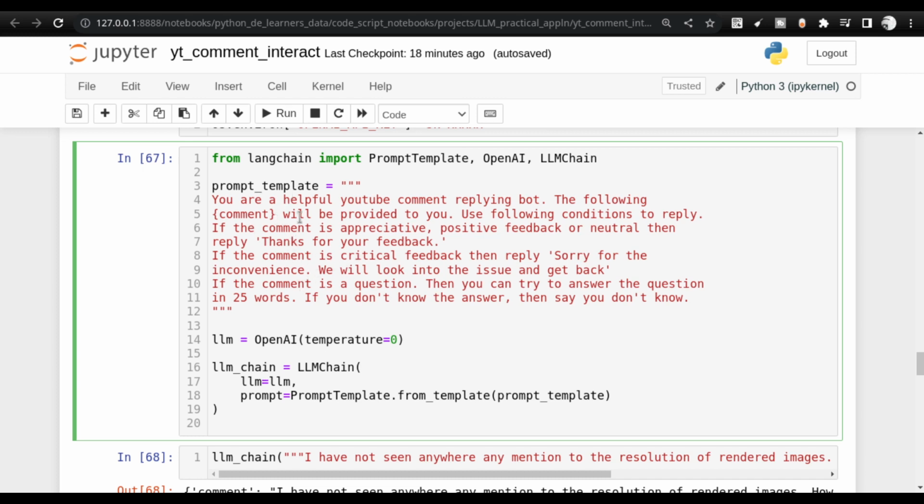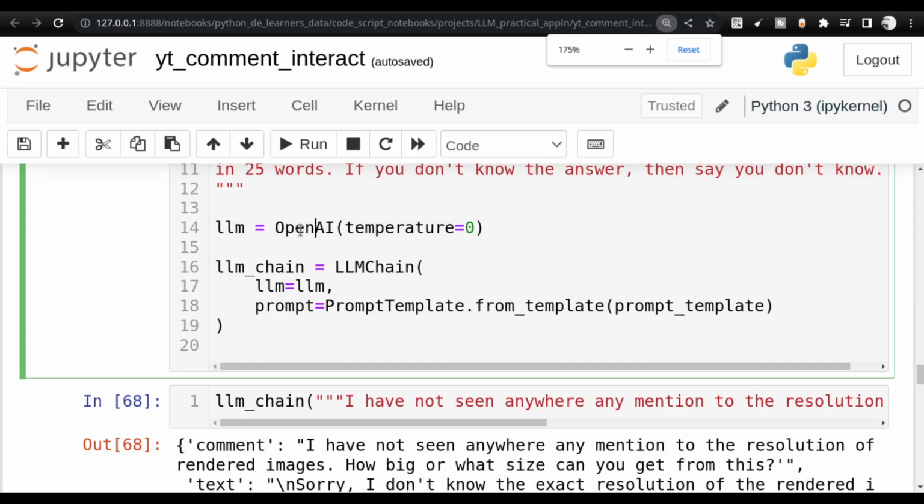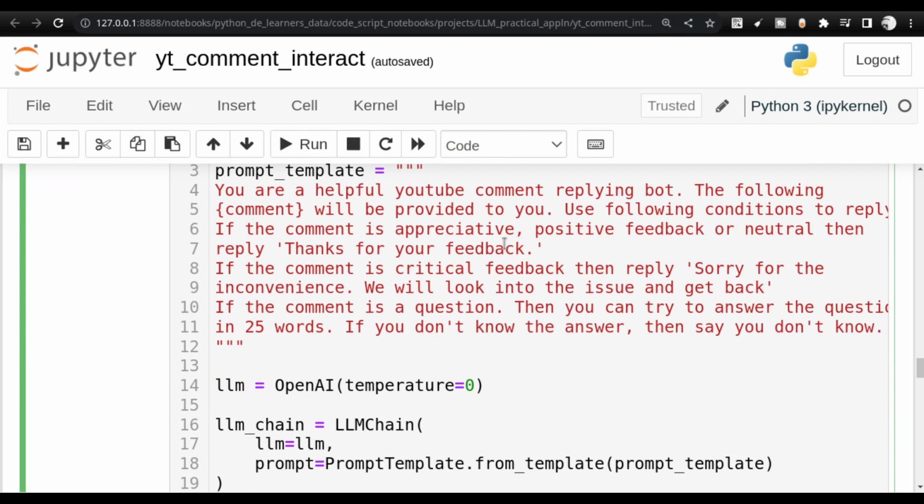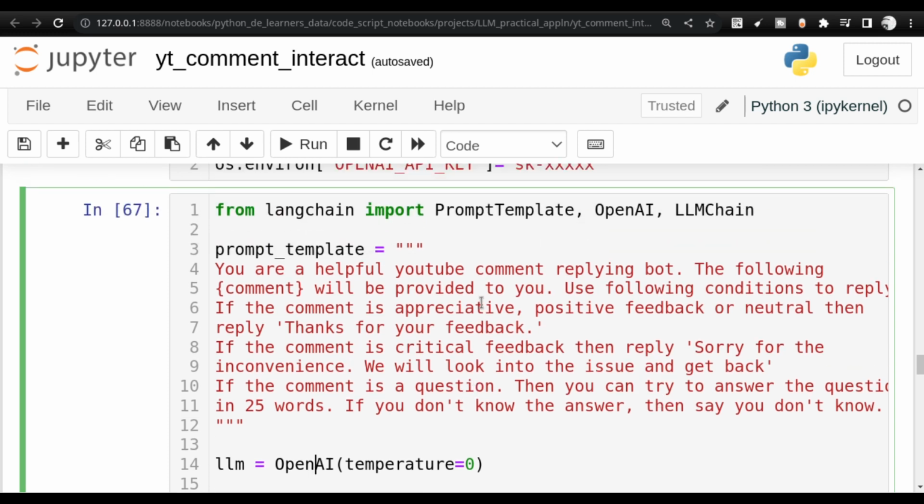And here I am giving the conditions. So let me zoom in a bit so that you guys can see it better. Here I am telling it: if the comment is appreciative, positive, or neutral, then "thanks for your feedback" is more than sufficient. But if the comment is critical, then we need to say "sorry for the inconvenience, we'll look into the issue and get back." And if the comment is a question, then you can try to answer the question in 25 words. If you don't know the answer, then you can say you don't know.